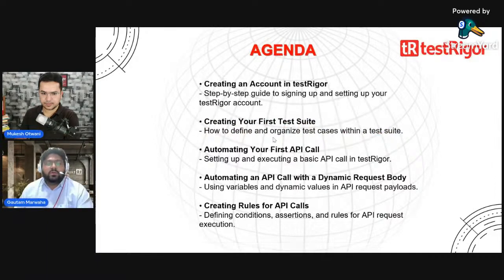I'll show you how you can create your account in TestRigor, and then we will create the first test suite where we will be automating one of the basic API calls. After that, I'll try to automate a few of the complex API calls where we try to pass dynamic data in the body of the API call, in the headers and the URL of the API calls. All of this will be done in plain English commands. Once that is done, I'll show you how we can reuse the code again in the other test cases. We'll be creating rules out of it, right?